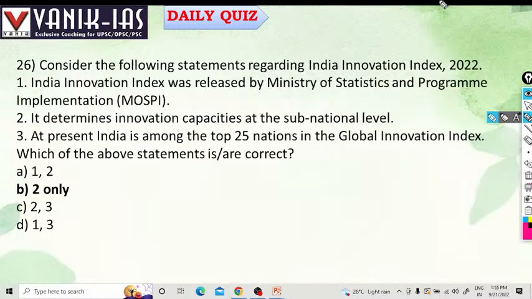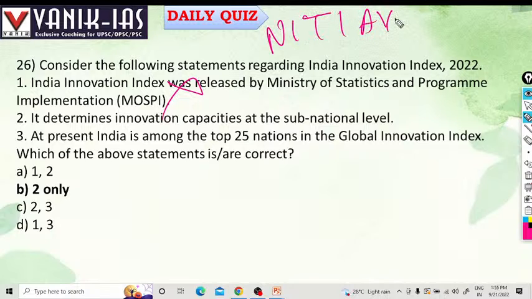India Innovation Index. Is it released by the Ministry of Statistics and Programme Implementation? No, it is launched by NITI Aayog. Such indices are launched by NITI Aayog. The India Innovation Index determines innovation capacities at the sub-national level. At present, is India among the top 25 nations in the Global Innovation Index?